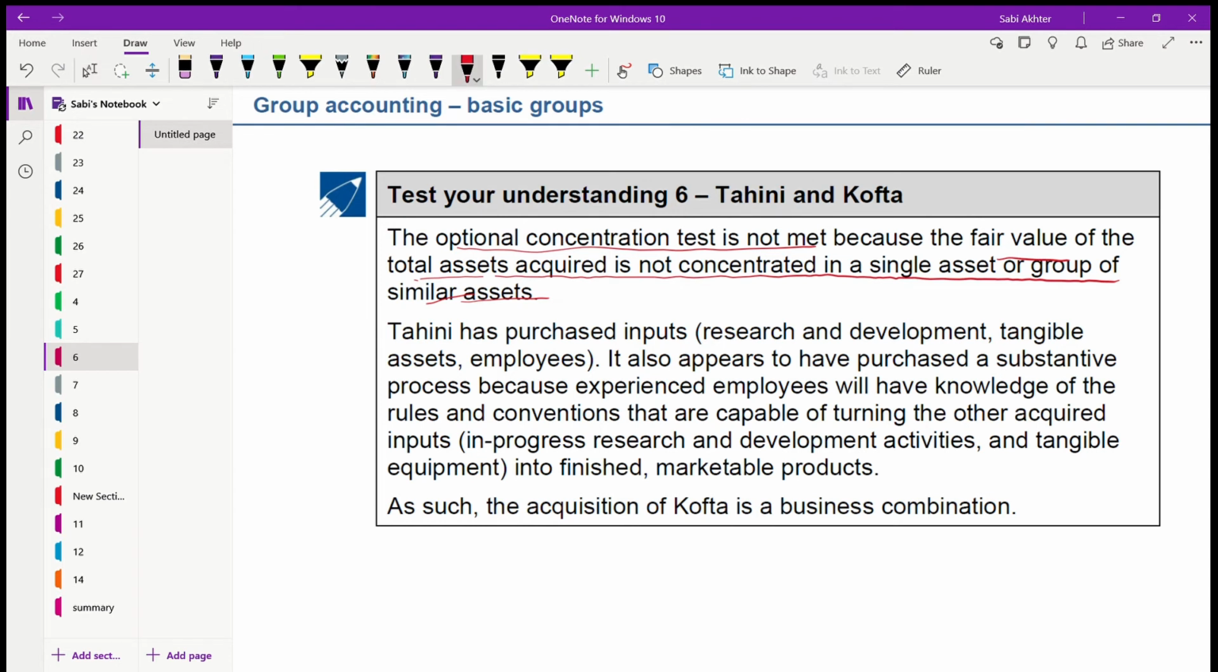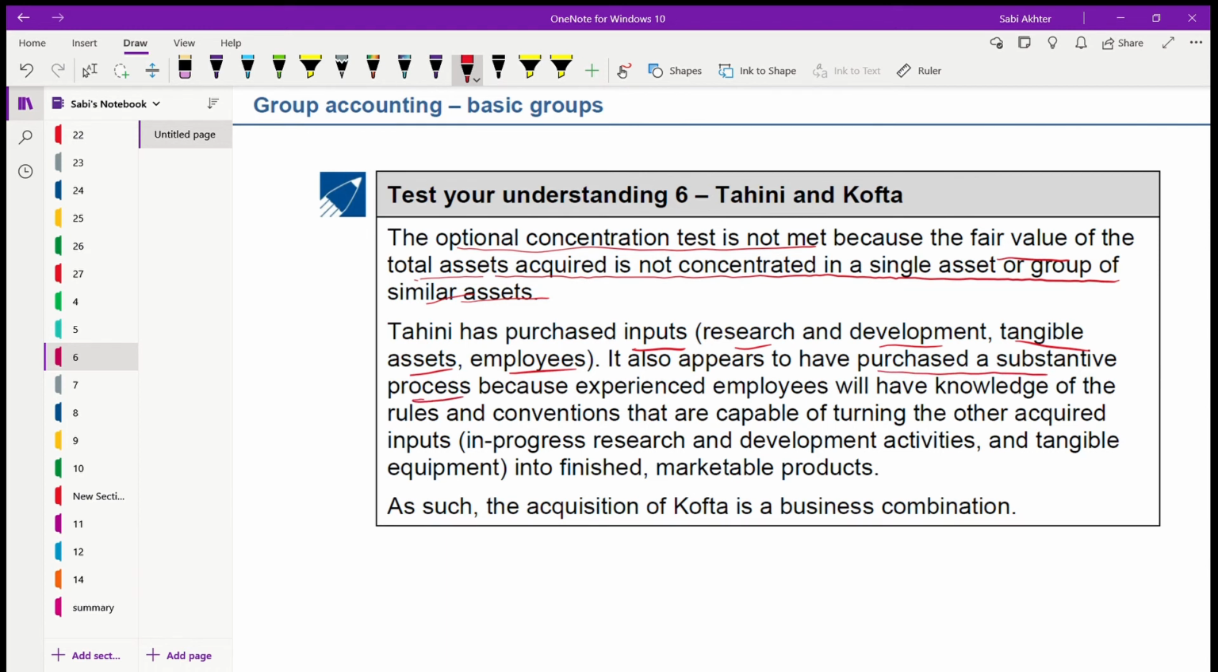Okay, Tani has purchased inputs. What are those inputs? Research and development are inputs. The tangible assets are inputs. The employees are inputs. Next, input is over, go to a process. It also appears to have purchased a substantive process.